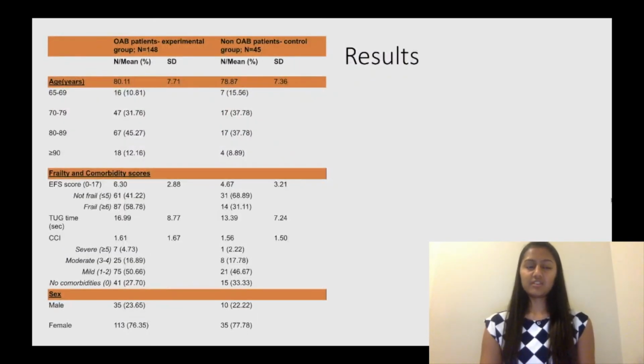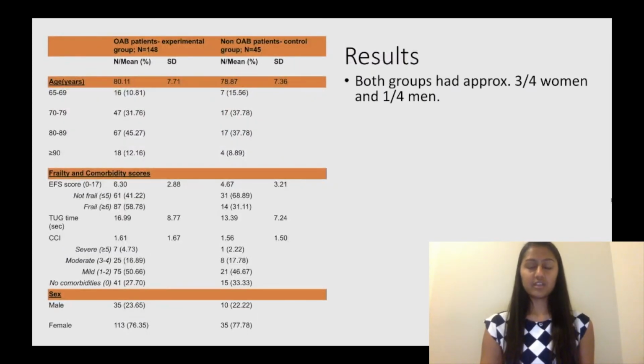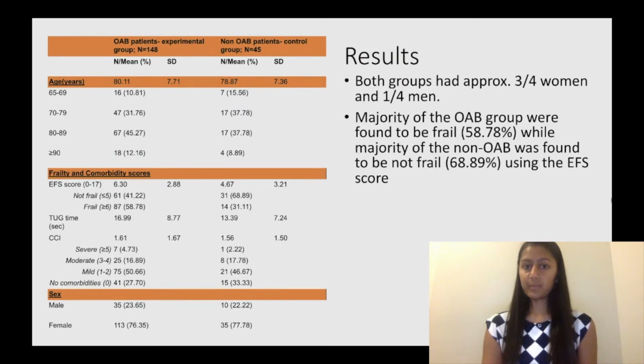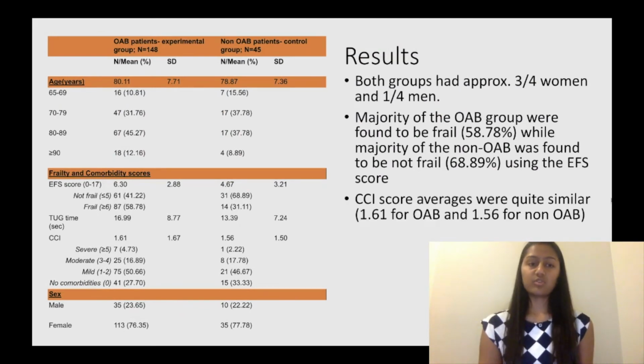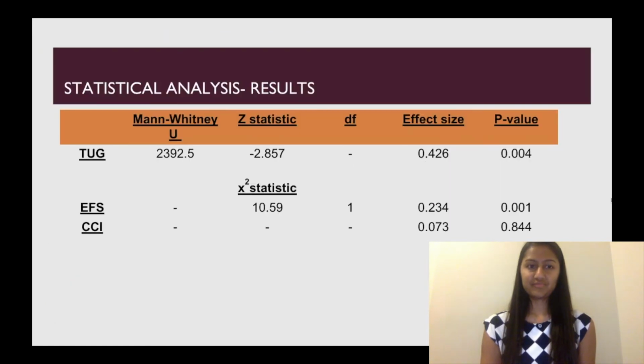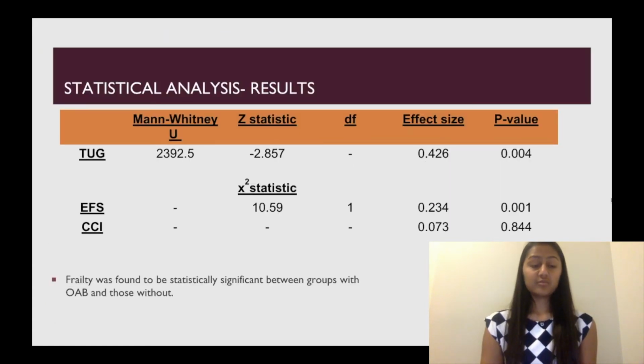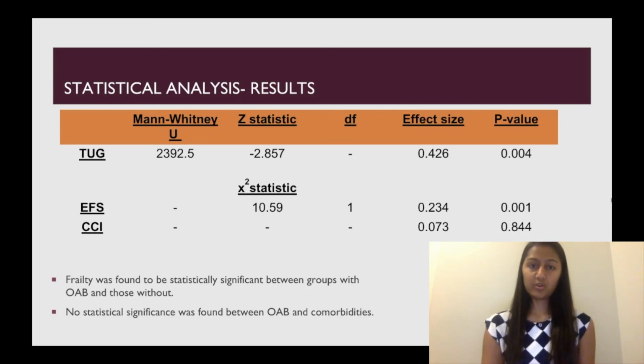So these are our results. Some of the key things I want to point out are that both groups had approximately 75% women and 25% men. The majority of the OAB group was found to be frail as compared to the non-OAB group using the EFS score, and CCI scores were relatively similar. Frailty was found to be statistically significant between groups with OAB and those without, while there was no such association found between OAB and comorbidities.